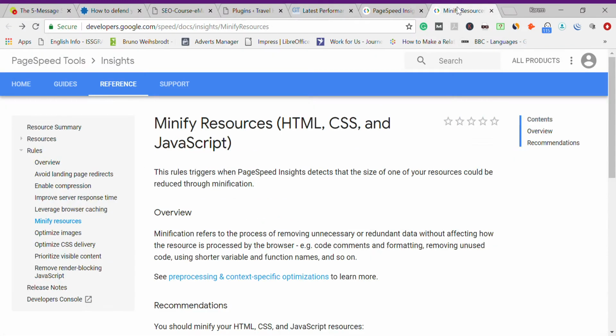So why do we need to minify? Well, as stated by Google developers, minifying means, as the word says, minimizing everything that is unnecessary. So making the website lighter, improving website performance and speed.